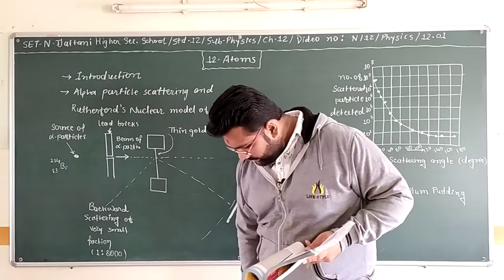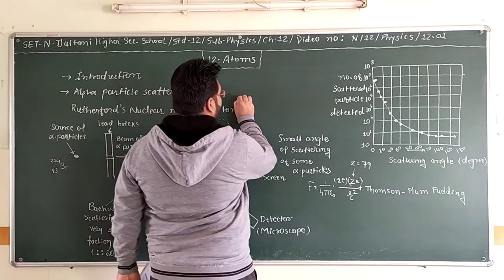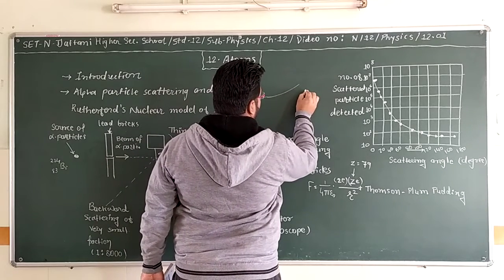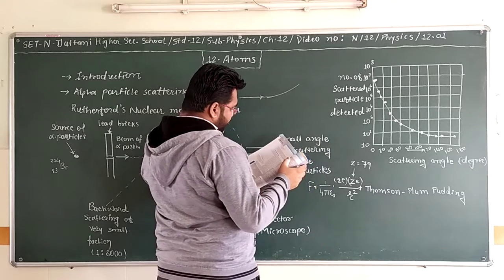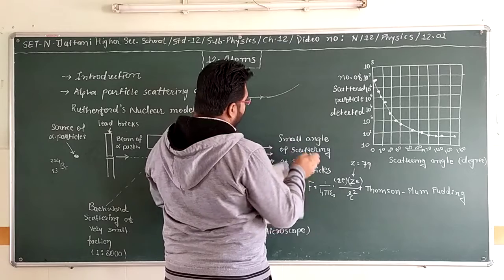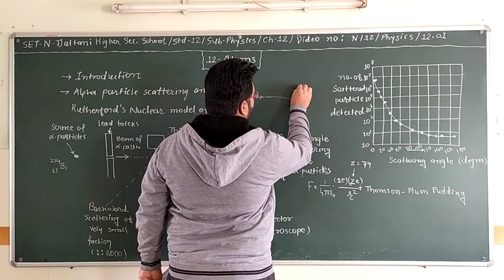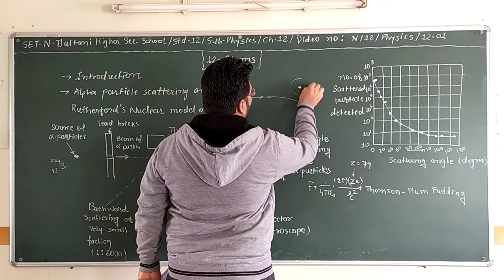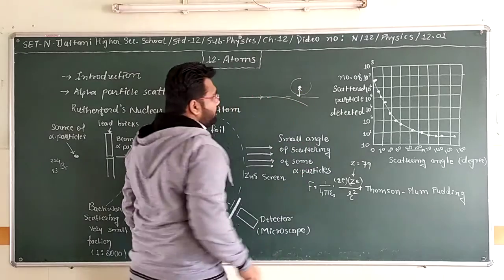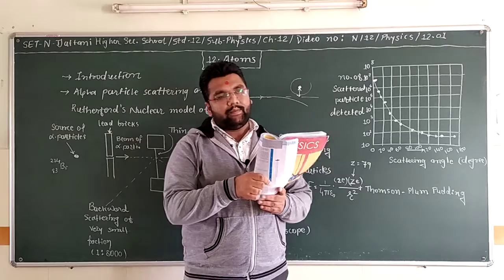If this is the direction of the alpha particle, and this is the center of the nucleus, then the perpendicular distance between the two is called b, the impact parameter.